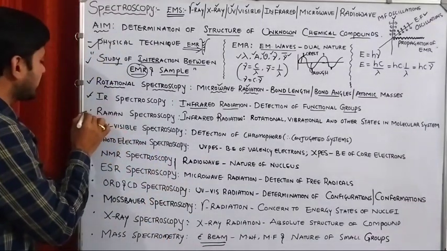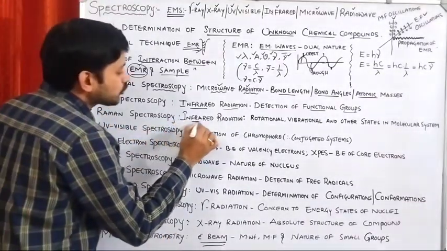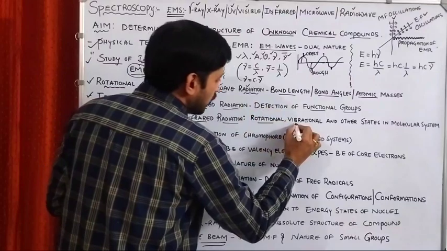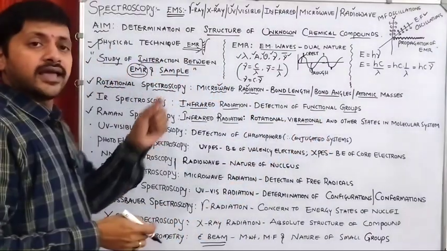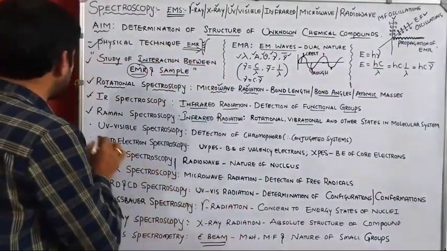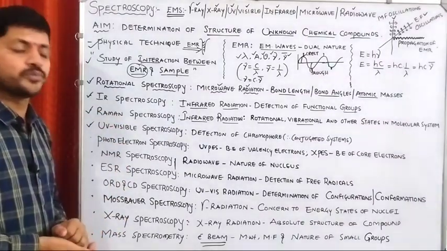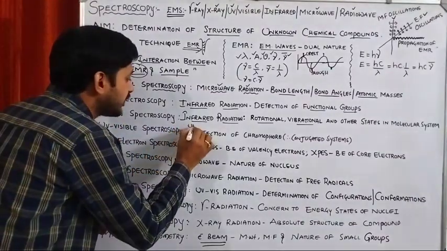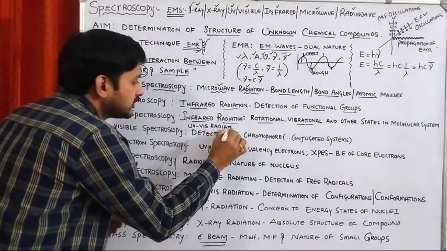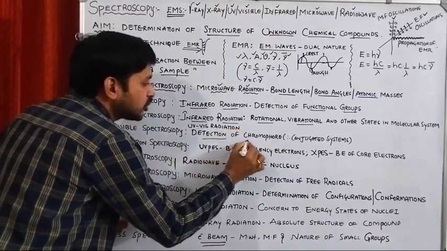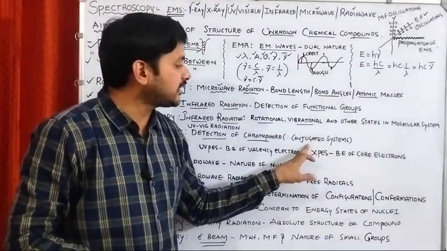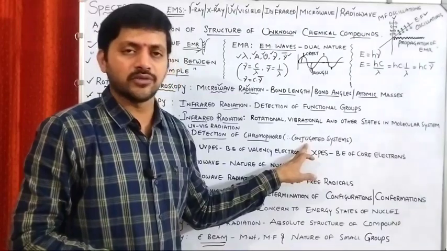Okay. Next one is Raman spectroscopy. In Raman spectroscopy also we are using infrared radiation. Thereby we can identify rotational, vibrational and other states in a molecular system. Okay. Next one is ultraviolet-visible spectroscopy. Here we are using UV-visible radiation. This is specially used for the detection of chromophores. Generally, these are used for the identification of conjugated systems in the molecule.